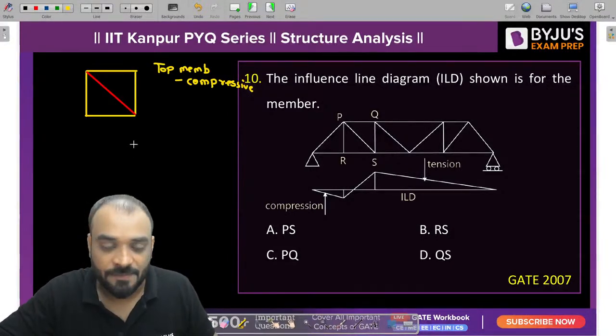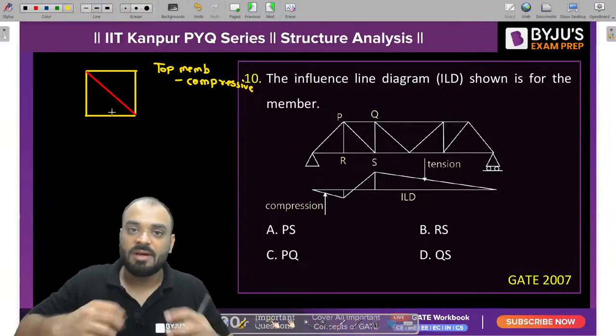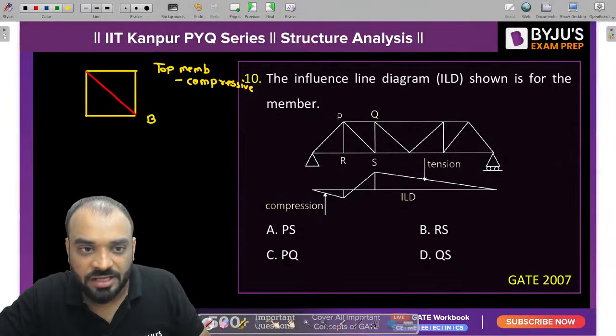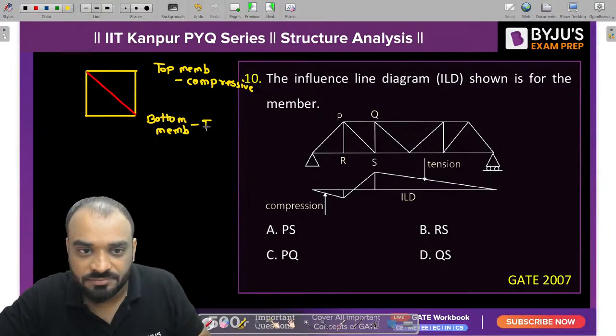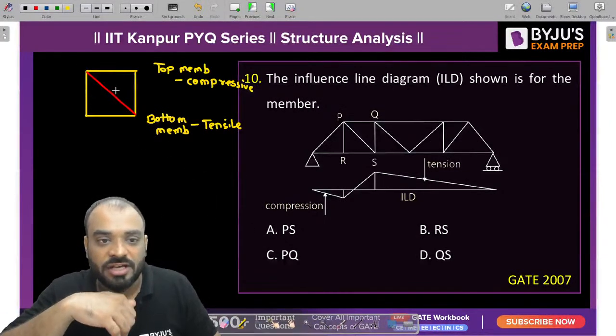Now if we talk about the bottom member, this one, in the bottom member tension will develop. So can I say that for the bottom member, the ILD should be tensile in nature. Now if we talk about the inclined member.